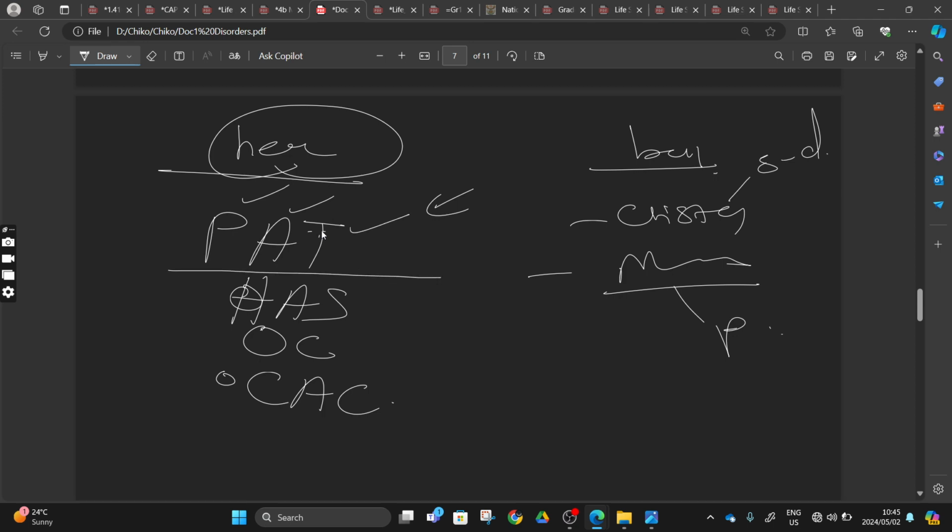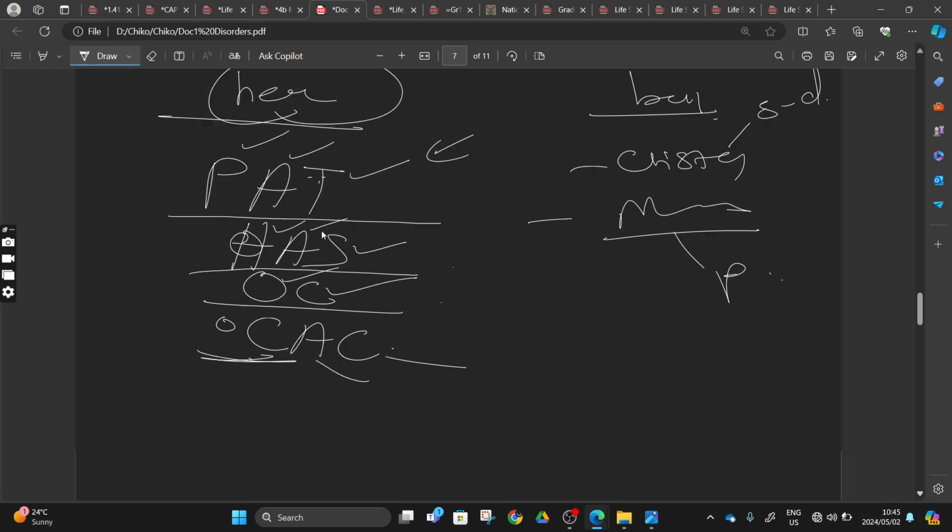From the sound wave, it vibrates our tympanic membrane, and then that vibration is going to vibrate our hammer, our anvil, our stirrup. That vibration is going to be transmitted to our oval window, where in our cochlea, and then from there the organ of Corti is going to be stimulated. After the organ of Corti is stimulated, our auditory nerve transmits that impulse to our cerebrum, and that was it.